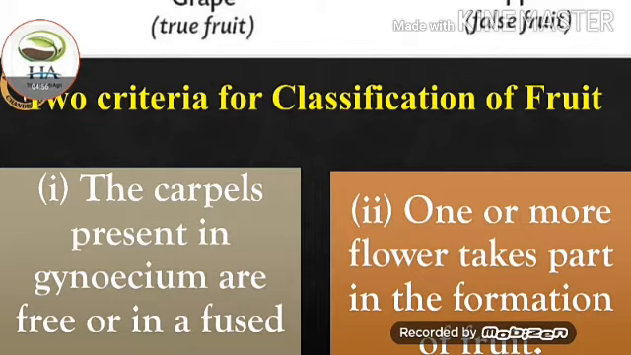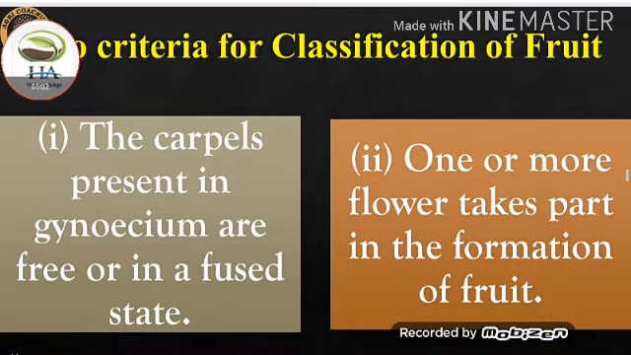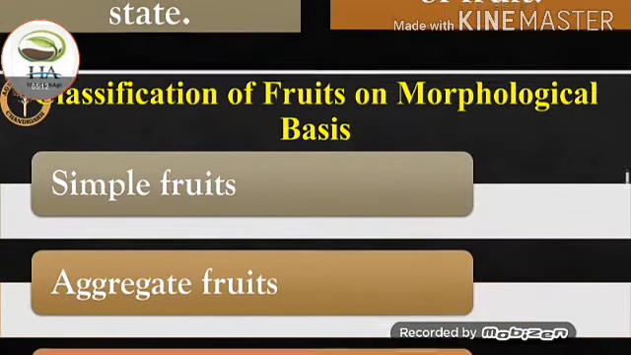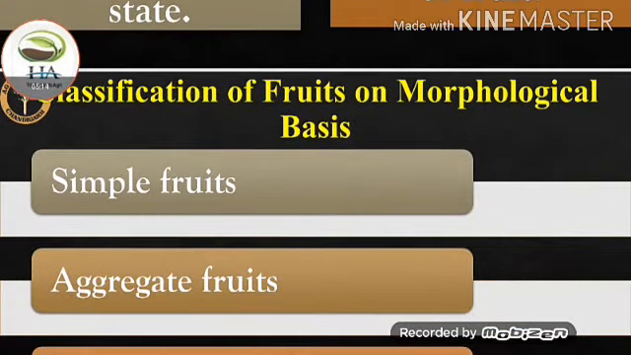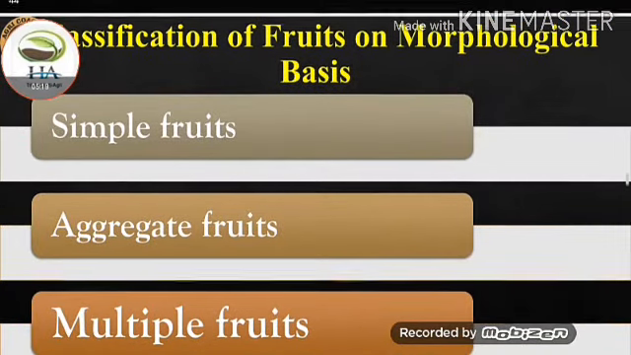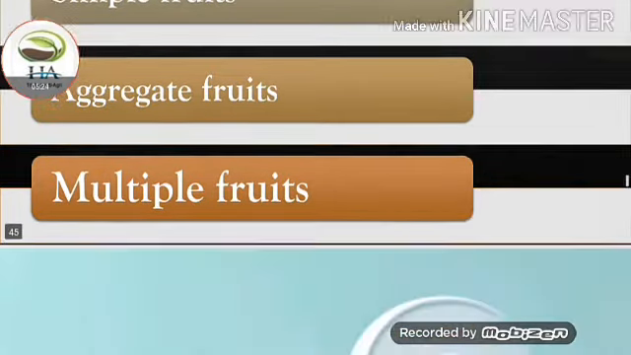Two criteria for classification of fruit. The first one is whether the carpels present in the gynoecium are free or in a fused state, and the second one is whether one or more flowers take part in the formation of the fruit. Next we talk about the classification of fruits on morphological basis. Under this, three categories are: first one is simple fruit, next one is aggregate fruits, and the third one is multiple fruits.